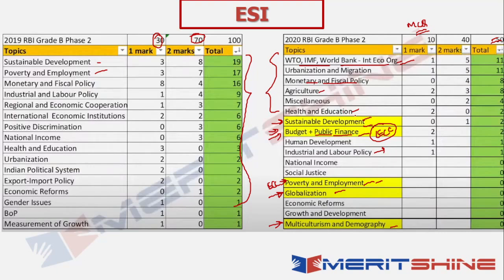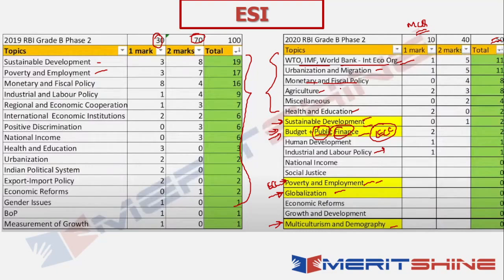Then another segment which is important is urbanization and migration. A few questions appeared there as well. And when you talk about public finance, you also talk about things like the finance commission and GST. All these things are quite relevant, and there can be questions that come from that standpoint as well. So these are the areas that are important.